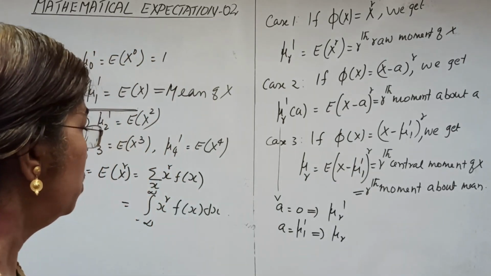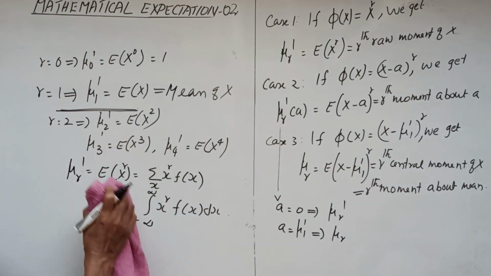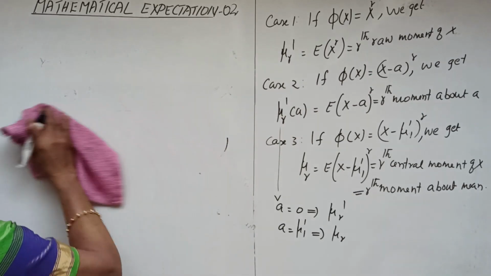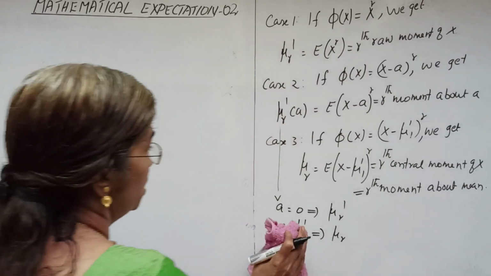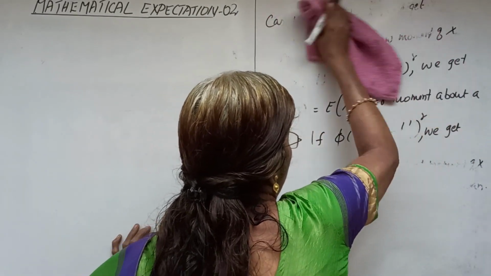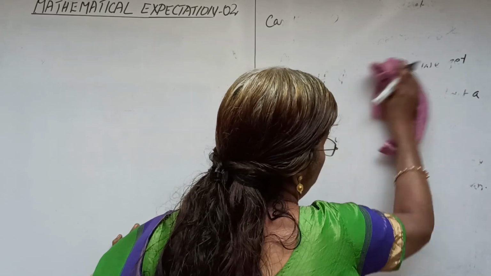Now we consider the properties of expectation. Firstly, if x is a random variable and a and b are two constants, then expectation of